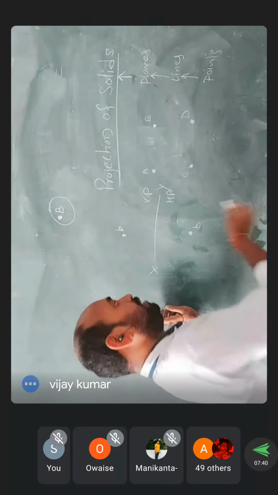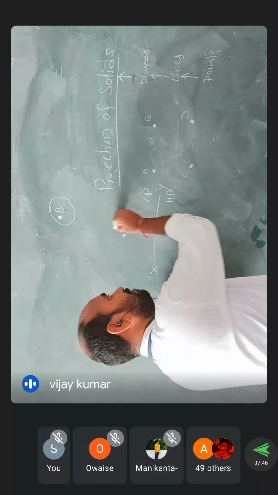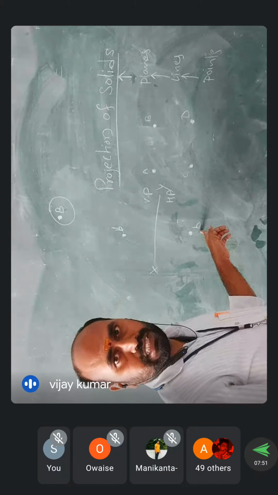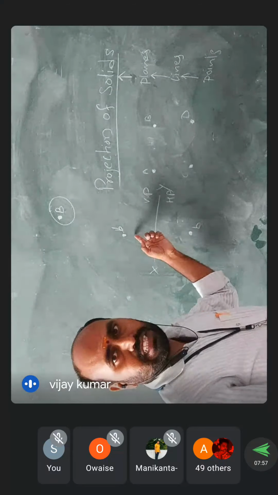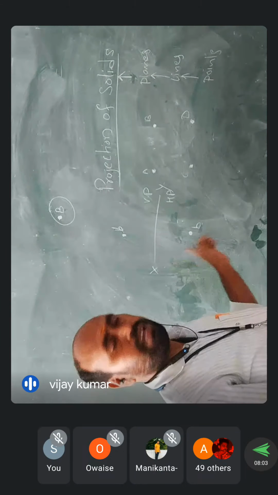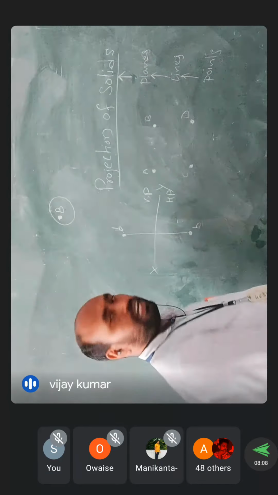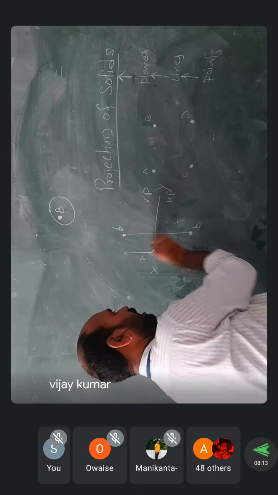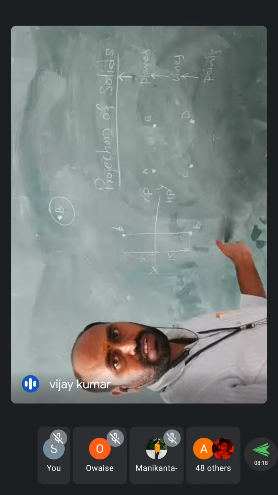These are projections. But to indicate which one is the top view and which one is the front view, the front view is always represented with a dash, b dash, and the top view is without a dash, b. Small b is a projection; if it is represented with a dash, it indicates the front view. If it is represented without a dash, it indicates the top view. So we take a reference line, with a projector line from top to front, and it is represented 20 mm above HP and 15 mm in front of VP. So these are the projections of the point.